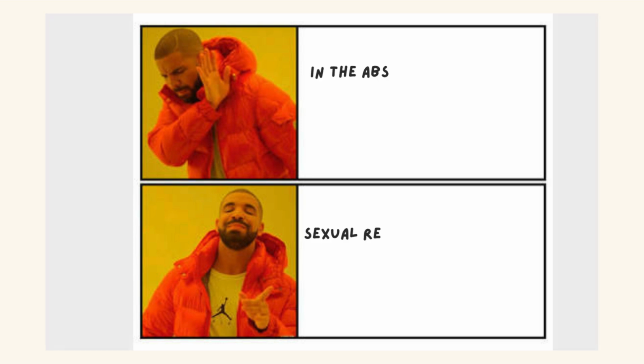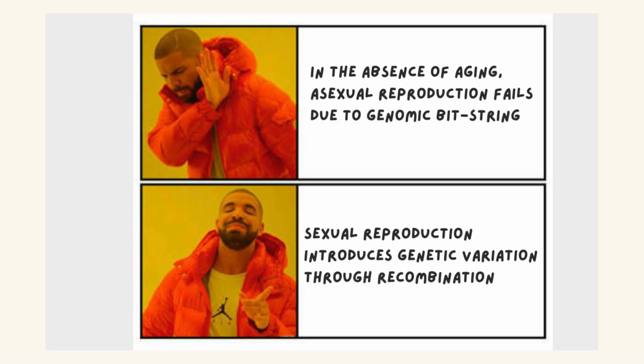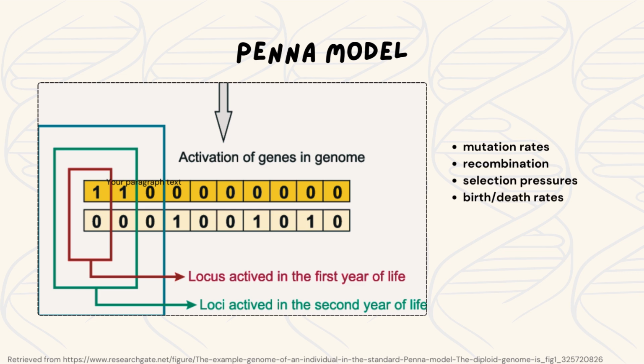In the absence of aging, sexual reproduction fails due to genomic distinct limitations. We propose sexual reproduction as it introduces genetic variation through recombination and removes deleterious mutations via selection, enhancing adaptability and biological fitness. We use the Penna model to analyze sexual reproduction under different mutation rates, recombination, and selection pressures.